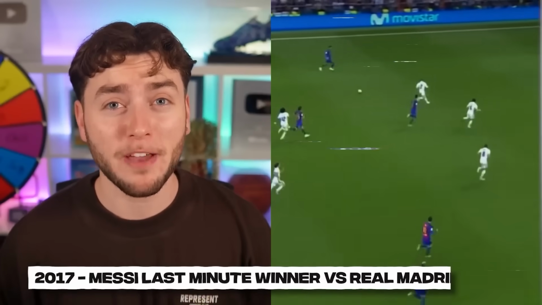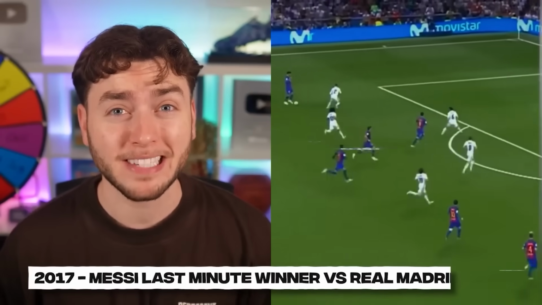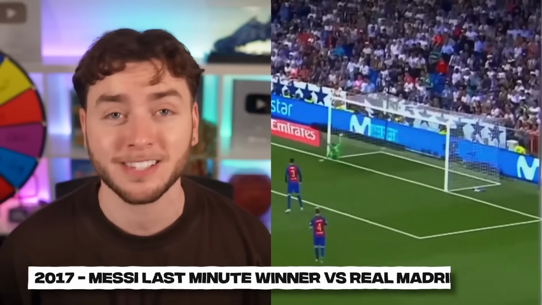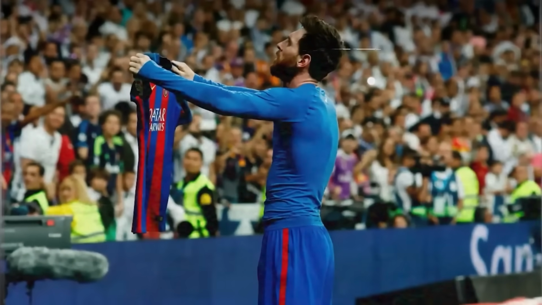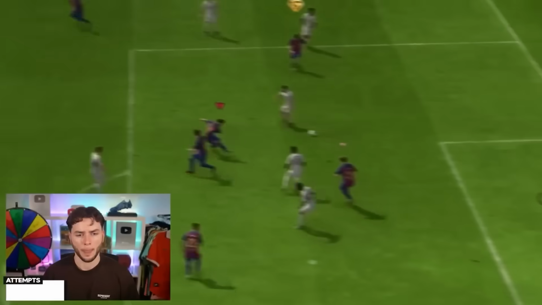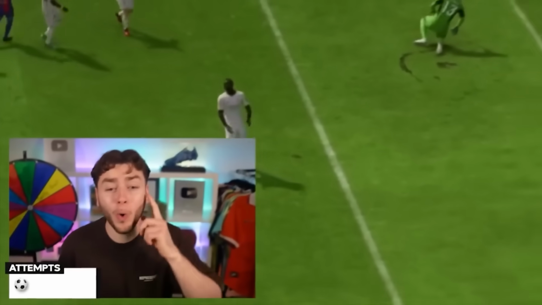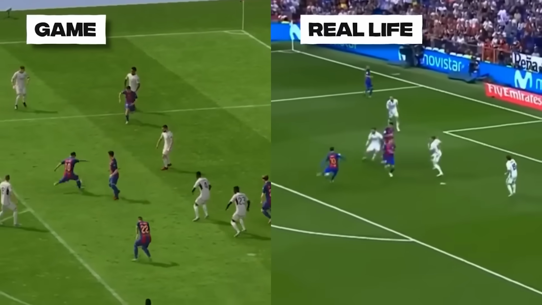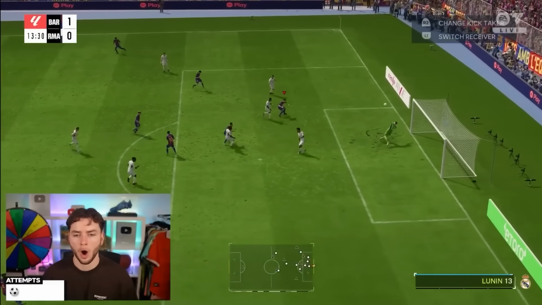Now, that last goal may have been good, but this next goal is one of Messi's most iconic goals. It's against Real Madrid, where he won the El Clasico and did his famous shirt celebration. Oh! That's pretty good. That's actually pretty good. And our first attempt was nearly perfect, but the angle just wasn't right. So we tried again, and this happened.